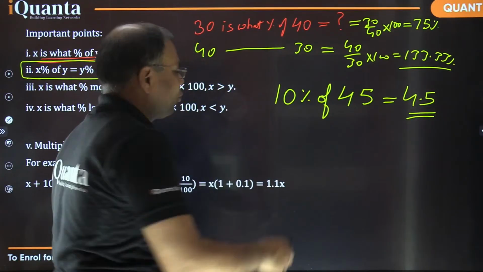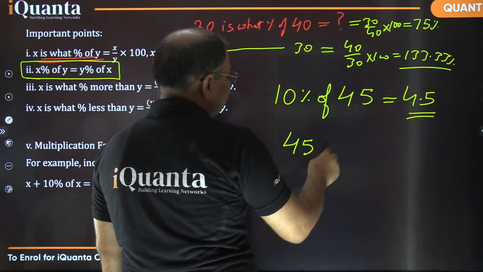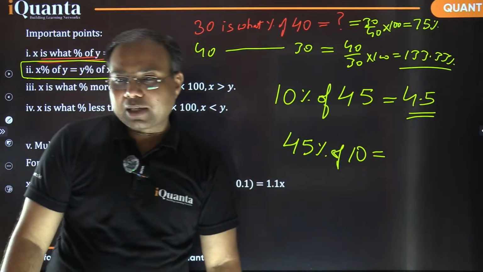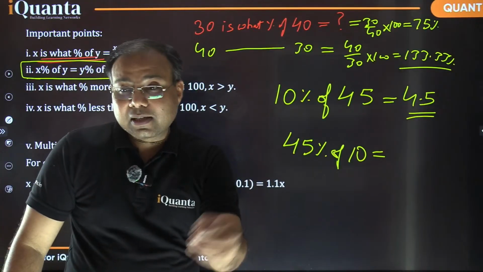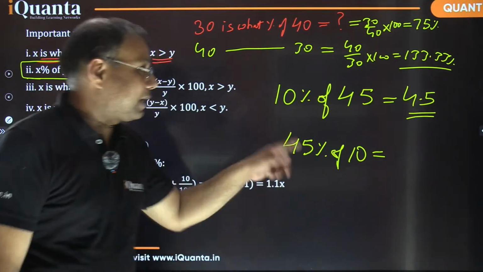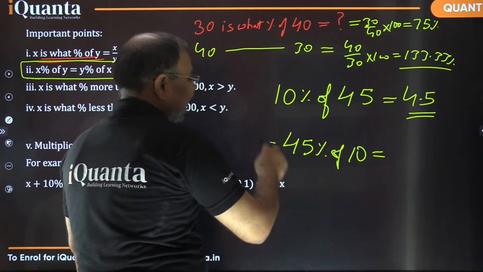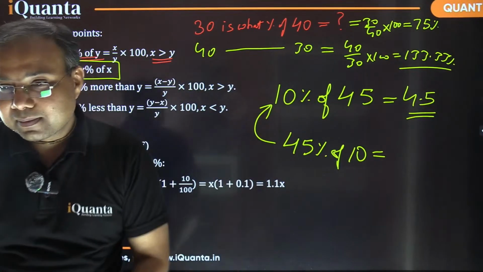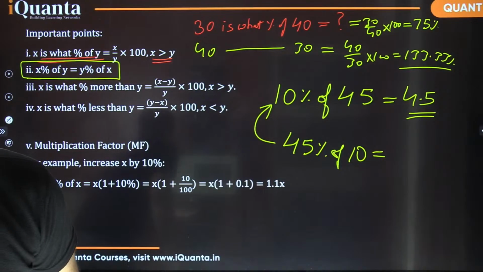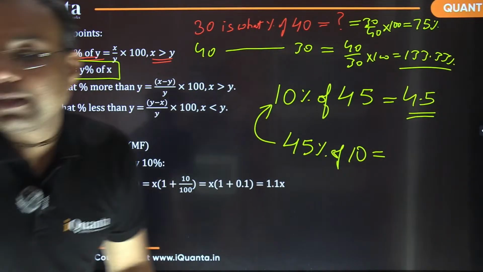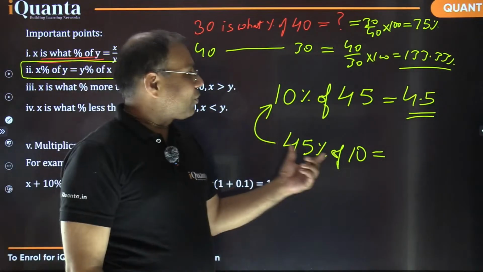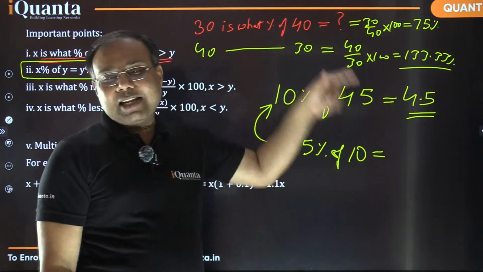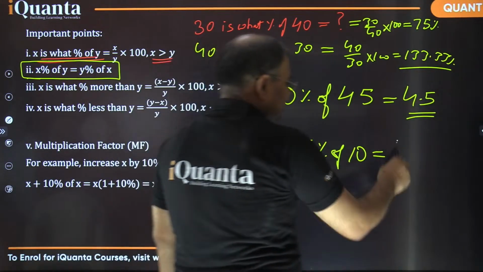But now if I ask you, what is 45% of 10? Now can you tell me? What is 45% of 10? Now some people will start writing, but it is not required. If you understand that it is exactly the same thing, it is just another way of writing the same thing. So when we are having 45% of 10, it is exactly the same as 10% of 45, which is the same, 4.5. Fine, so there is no difference.